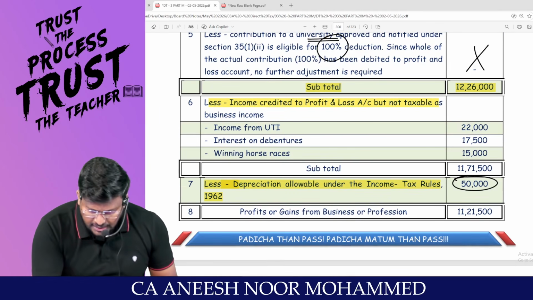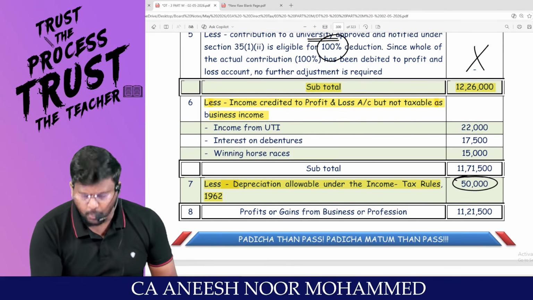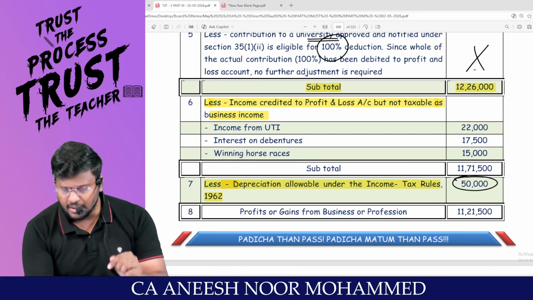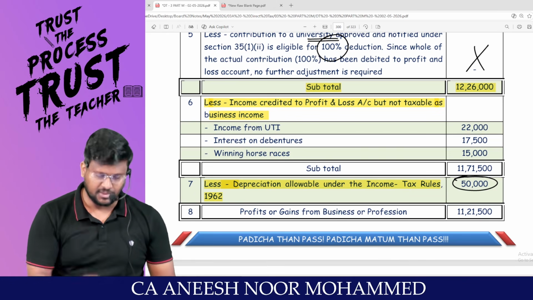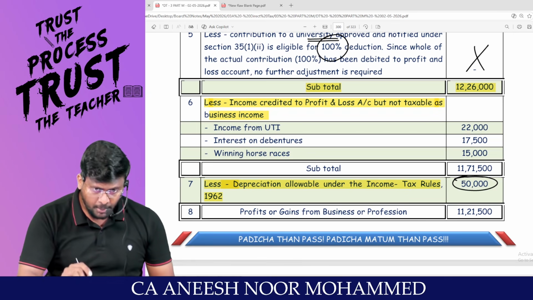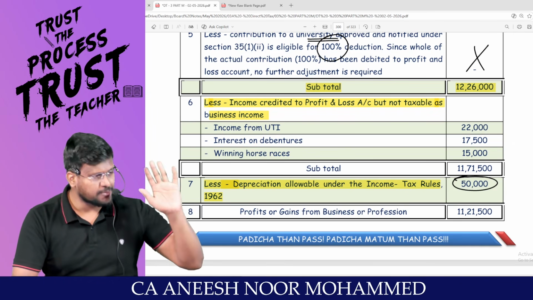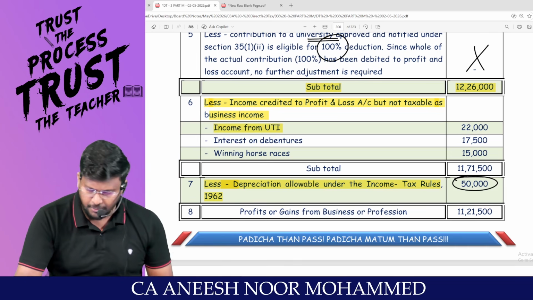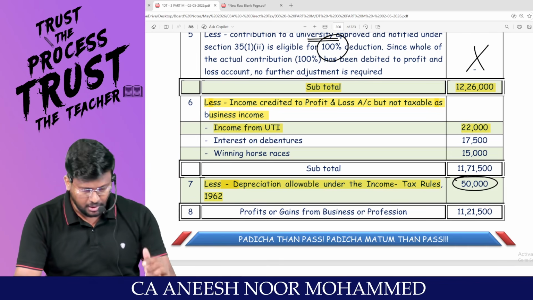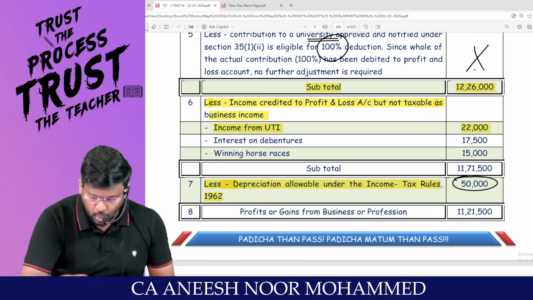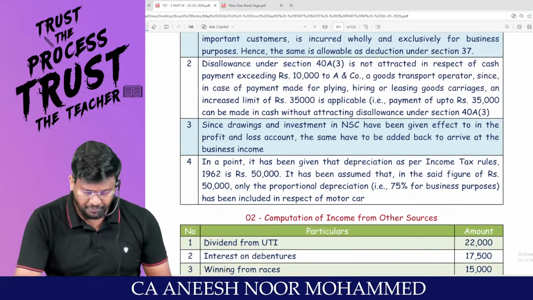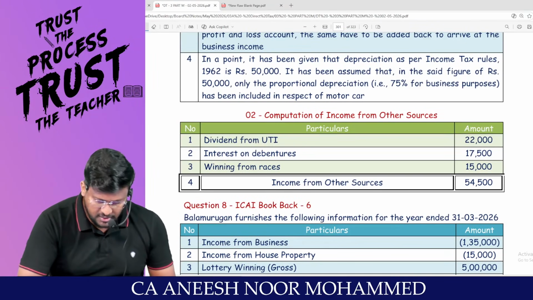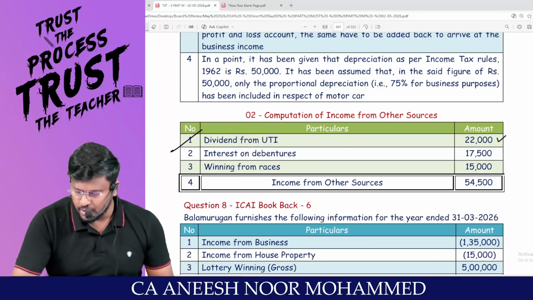Sir, these incomes are all credited to P&L account. Because of crediting this income to P&L, net profit would have been increased. These are impurities. They should be removed from PGBP and should be included in the respective head. Like income from UTI, 22,000. After excluding this 22,000 from PGBP, immediately you should include it in IFOS. That's it, sir. Dividend from UTI, 22,000.